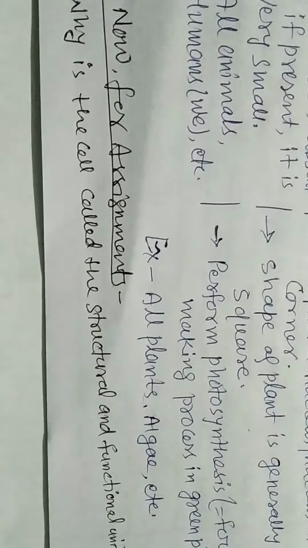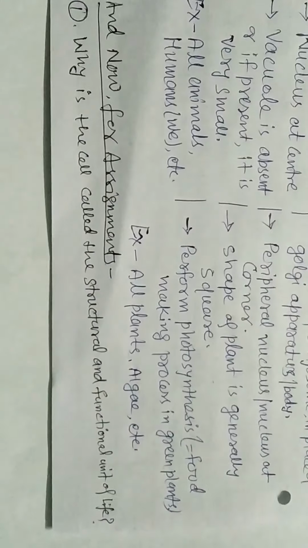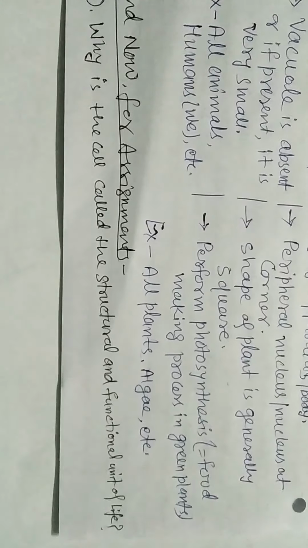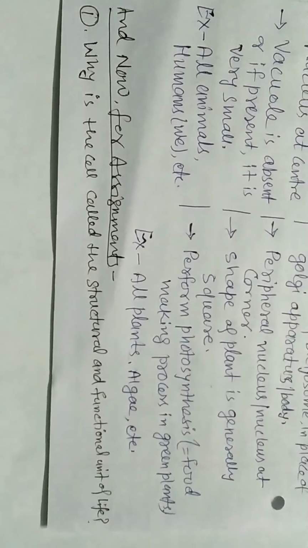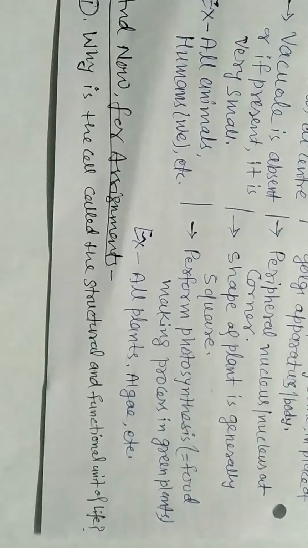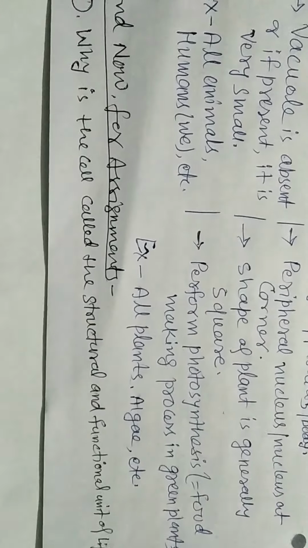Now, this is the assignment for you. Why is the cell called the structural and functional unit of life?